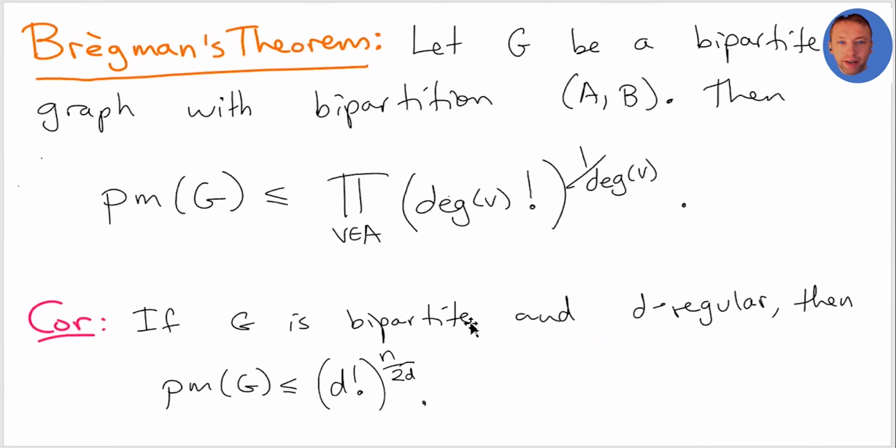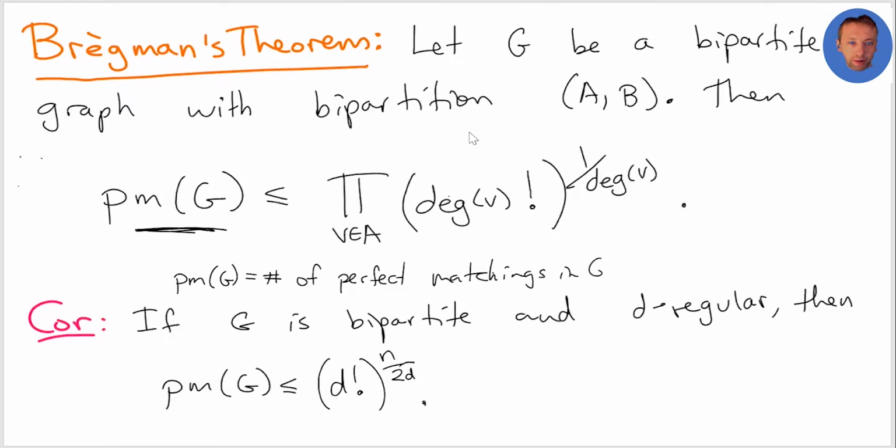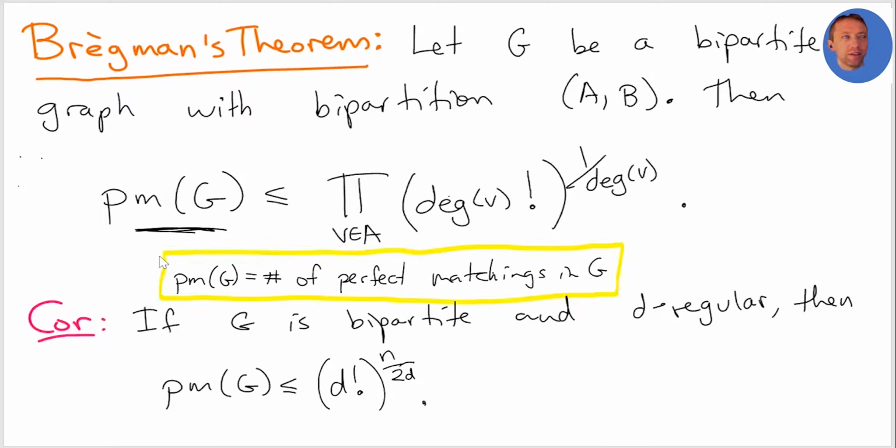So last time we ended by stating Bregman's theorem, which says: if G is a bipartite graph with bipartition A, B, where PM of G is shorthand for the number of perfect matchings in G. We're trying to prove an upper bound. If I have a bipartite graph, what's the maximum number of perfect matchings I could have, as a function of the degree sequence in some sense? Specifically, if G is d-regular, a d-regular bipartite graph, how many perfect matchings could you have?